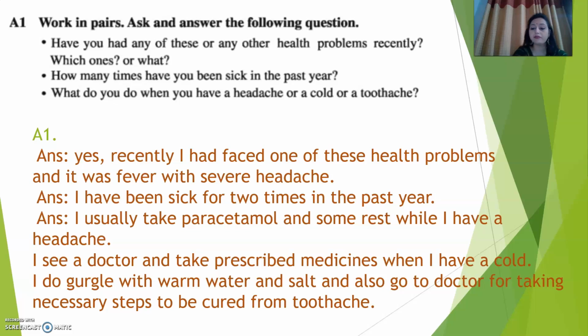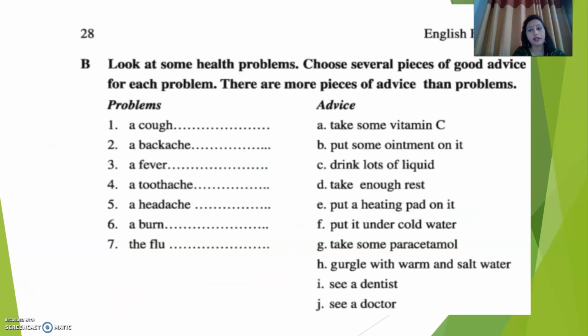Okay. Now let's go for the next. This is from your English for Today book. See page 28. Look at some health problems. Choose several pieces of advice, good advice, for each problem. There are more pieces of advice than problems. Now see what is here. There are so many problems and advice. For one problem, you can take so many pieces of advice. For example, for a cough, what can you do?